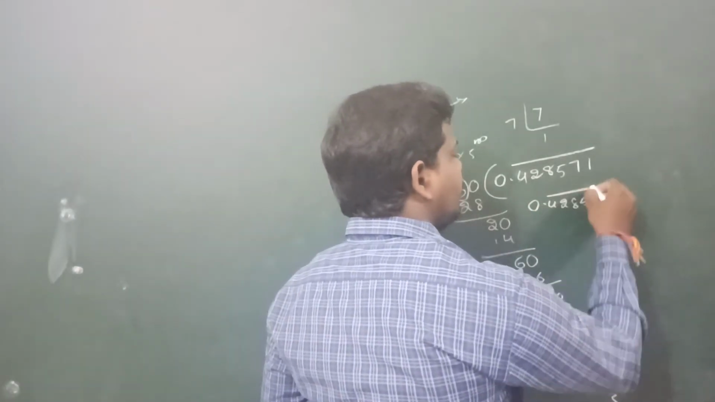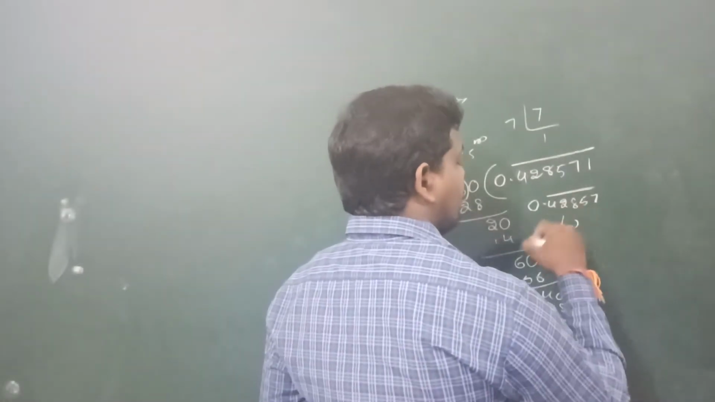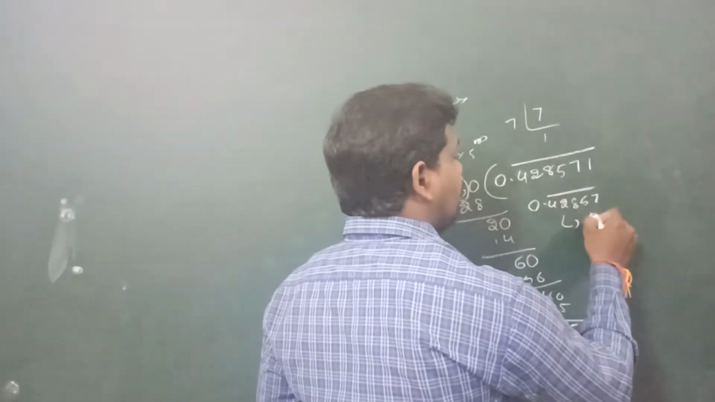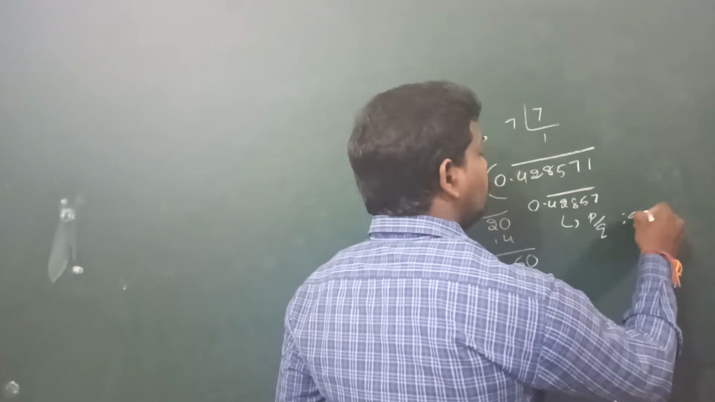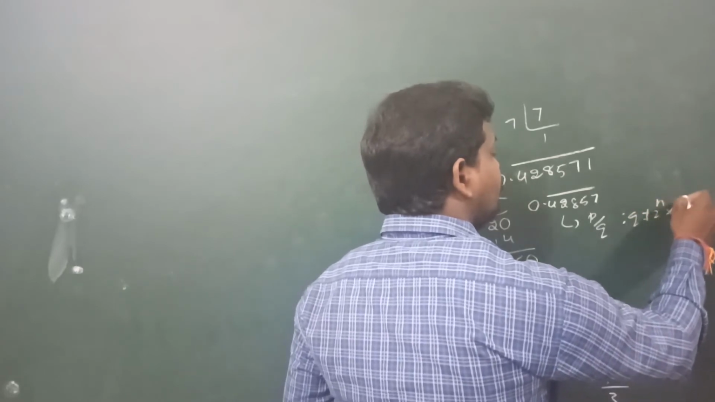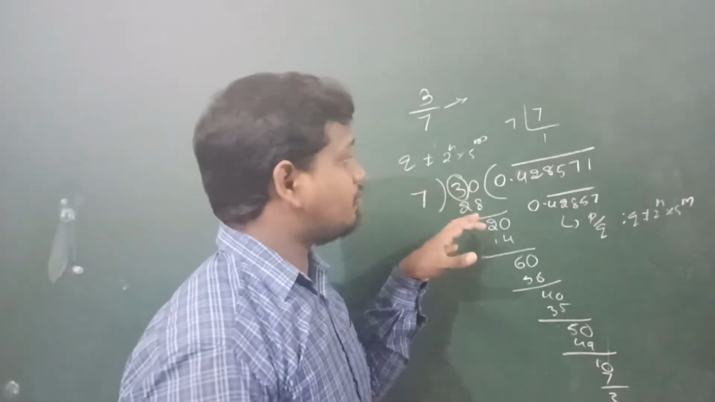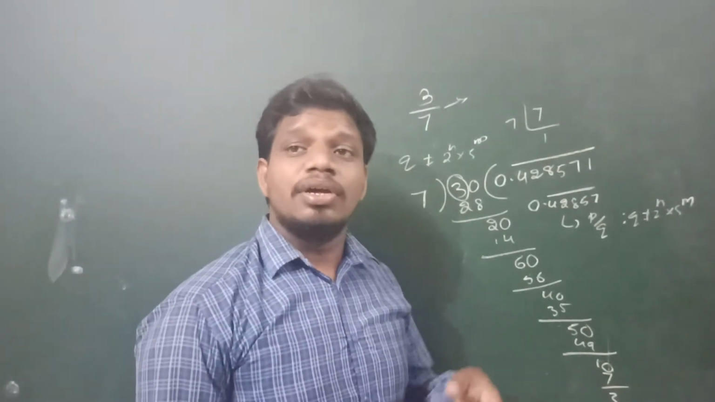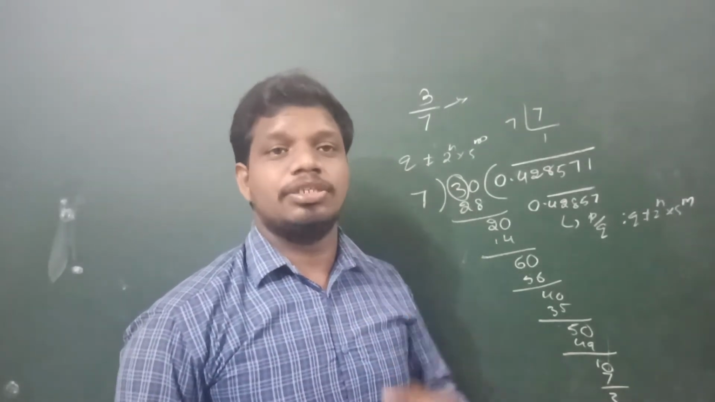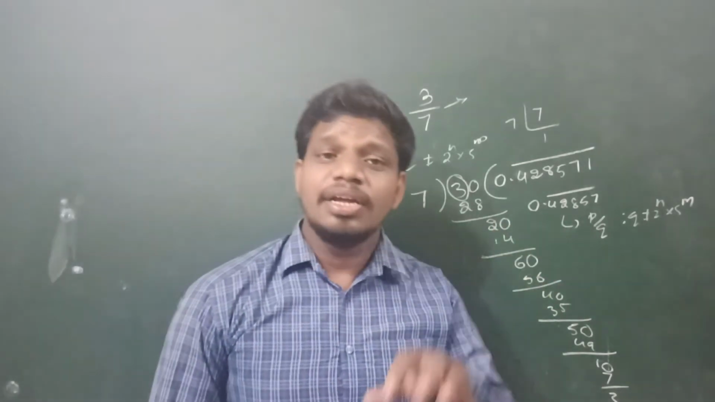0.428571 is, okay, the rational number is in the form p by q, and q is not of the form 2 to the power of n into 5 to the power of m. So that's why it gives a non-terminating, which one? Repeating decimal. Non-terminating repeating decimal.